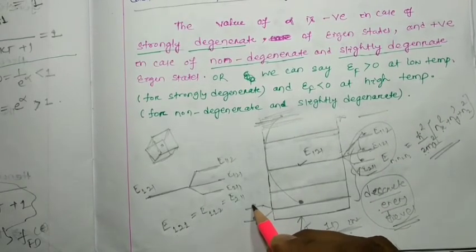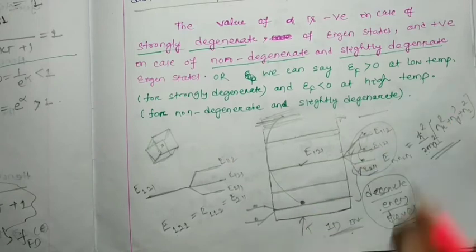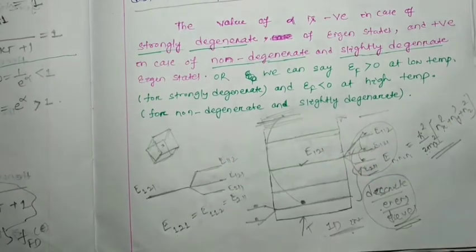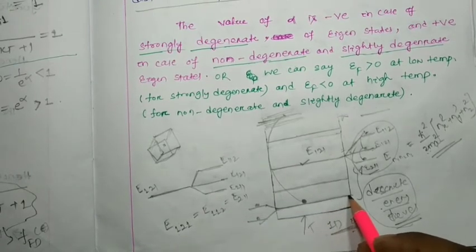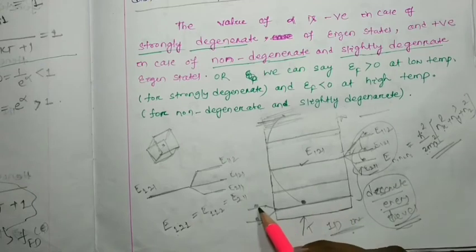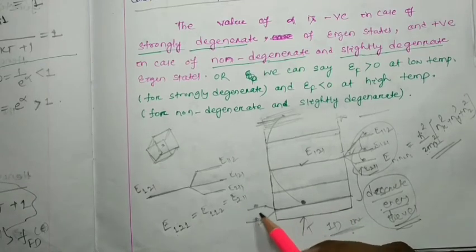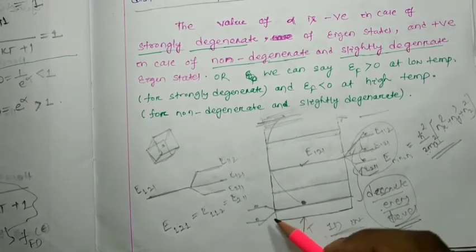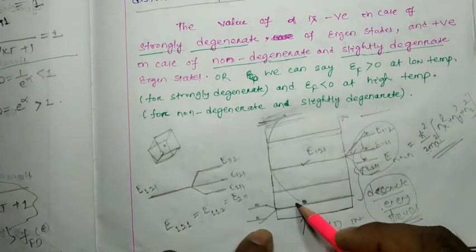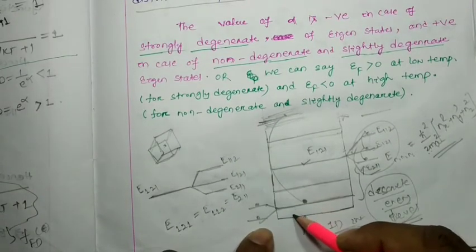This can be observed significantly because these energy levels are discretely observed.